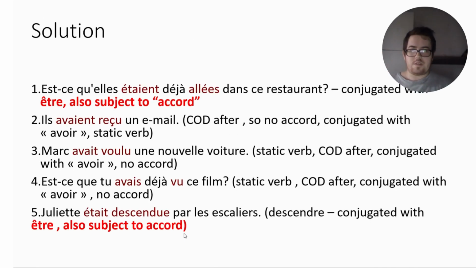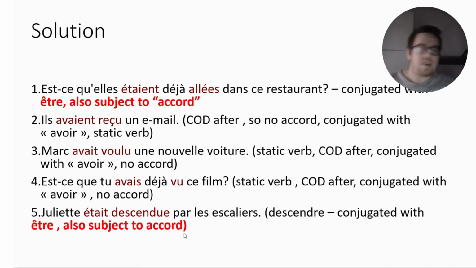So the solution goes a little bit like this. I know that aller is a verb of movement, so in this case, it's going to be conjugated with être. So, est-ce qu'elle était déjà allée? And in this case, we have to take into consideration that we are not in the case where we may have a reflexive verb with a direct object after it. So actually, we do not have a direct object after it.